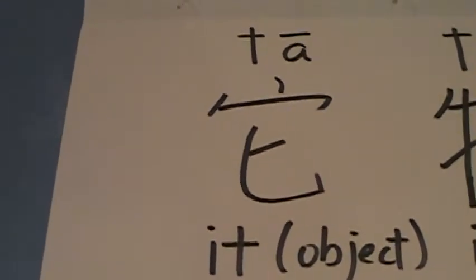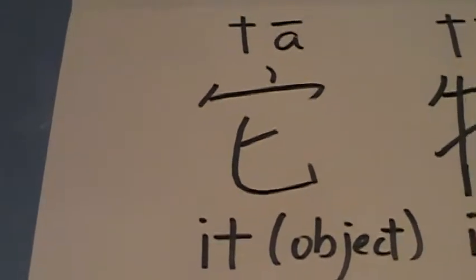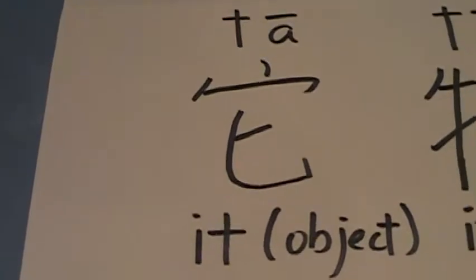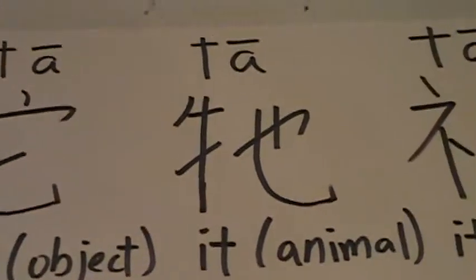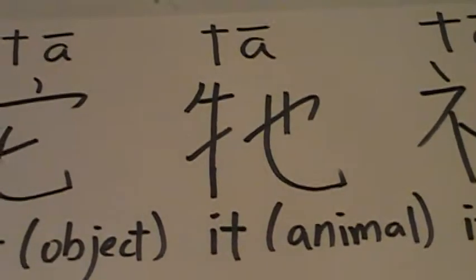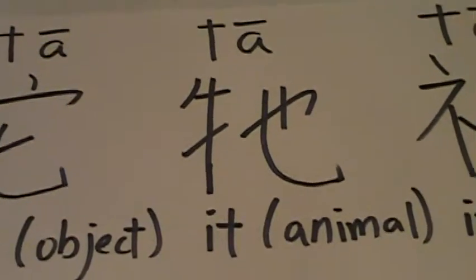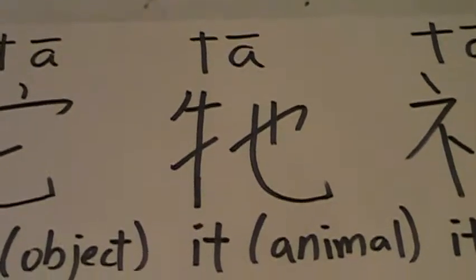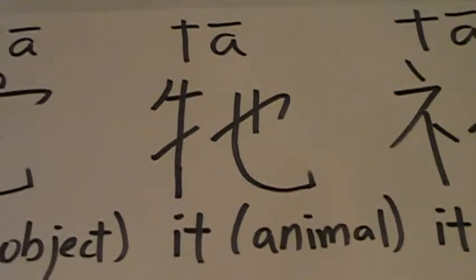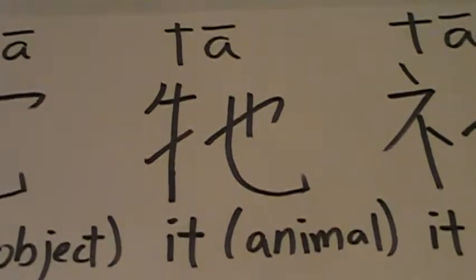It is used to denote lifeless objects and other lifeless things. For animals, or an animal in the singular form, this word 牠 will be used to denote it as in animals.